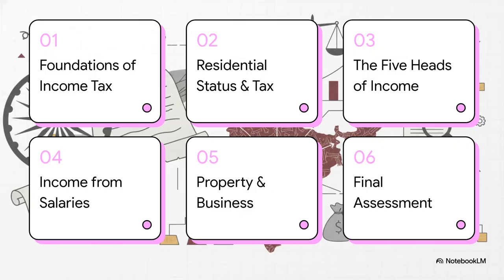So here's the game plan. First, we'll tackle the fundamentals. Who pays tax and what income is even on the table. Then, we'll get into how all that income is sorted into the 5 mandatory heads. We're going to do a real deep dive on salaries, house property, and business income. And to wrap it all up, we'll see how everything gets pulled together for the final tax calculation.